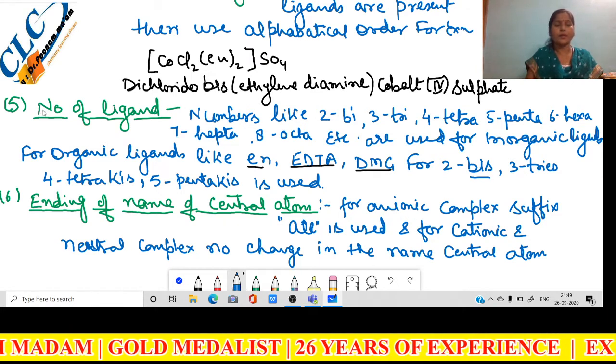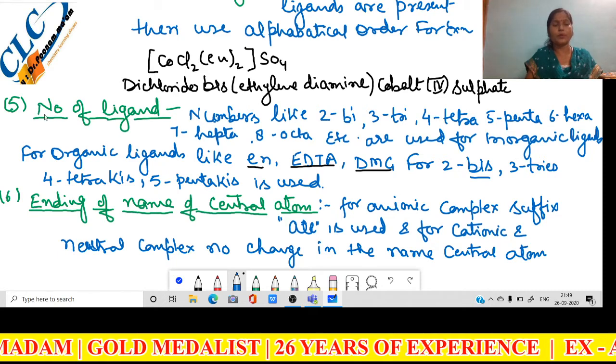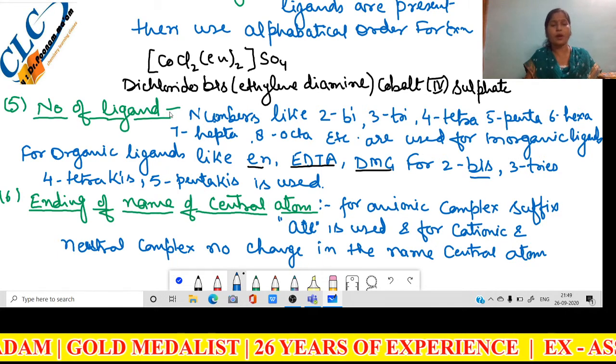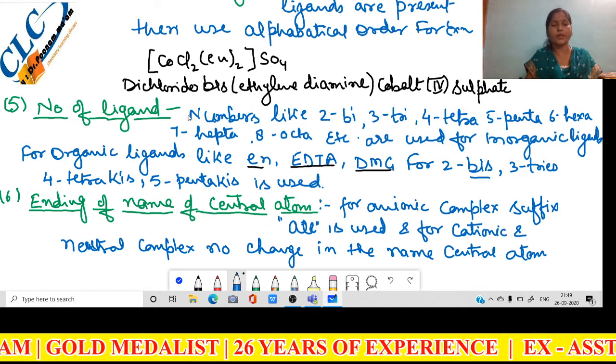Now the next rule is the number of ligands. How to write the number of the ligand?